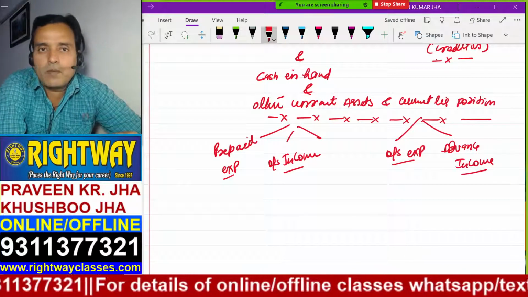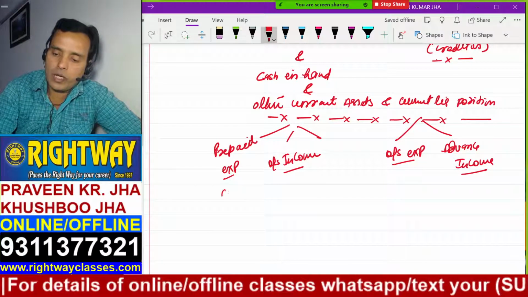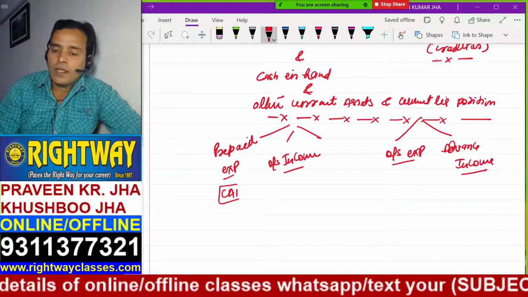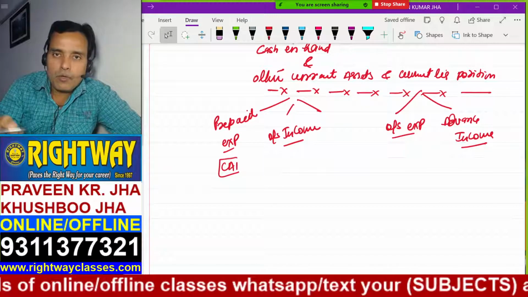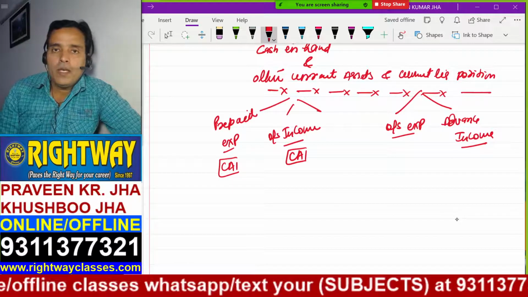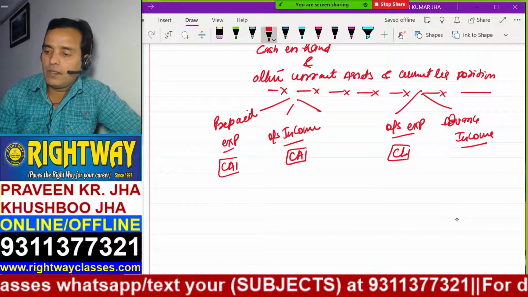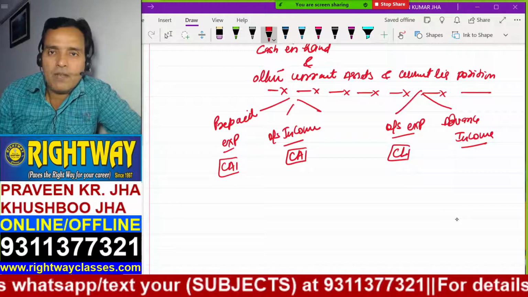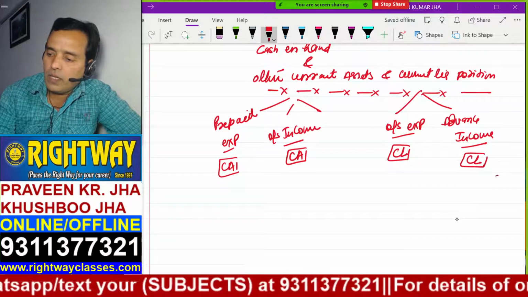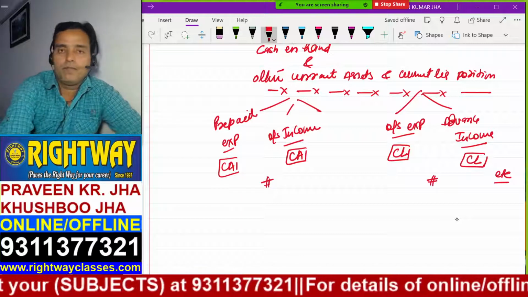If you have paid an expense to others in advance, that is your current asset. If you have to receive income from others, that is your current asset. If you still have to make payment to others, that is your current liability. If you received money in advance, that is your current liability, and so on. Many more current assets and current liabilities are there.